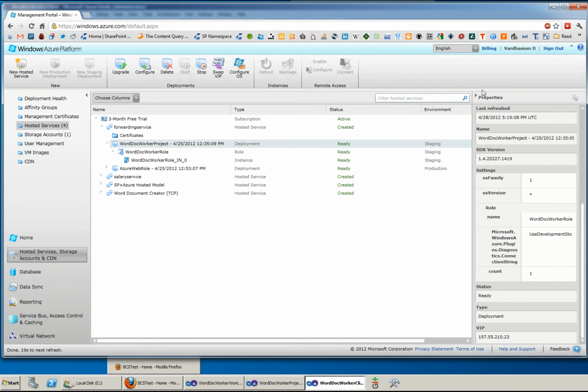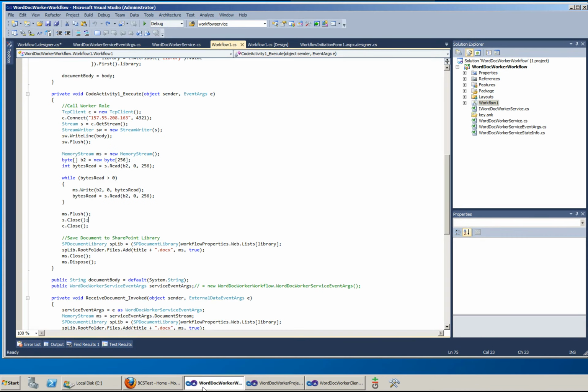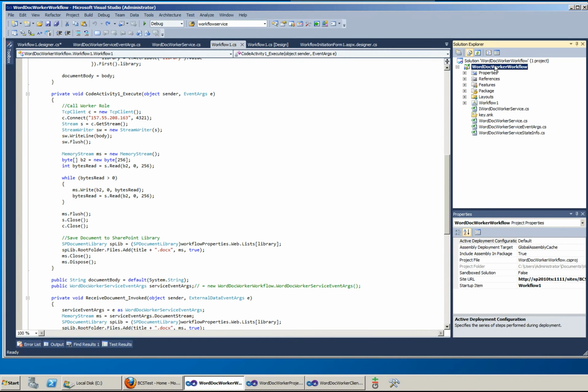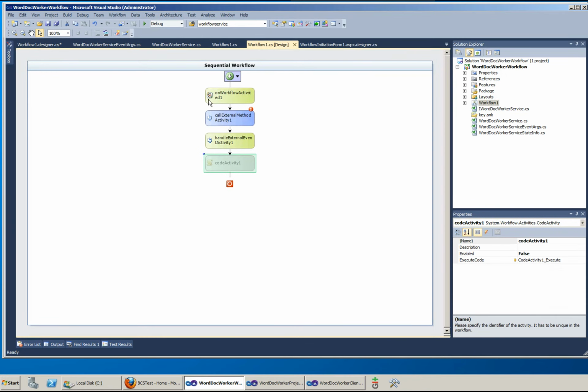This was not something regarding SharePoint. So let's just integrate Azure into SharePoint. I have my SharePoint project. As you can see, I have a workflow, and I have different stages and events in the workflow.